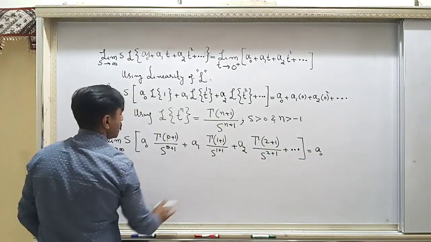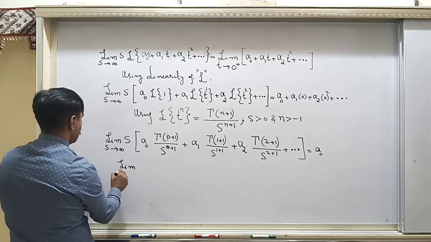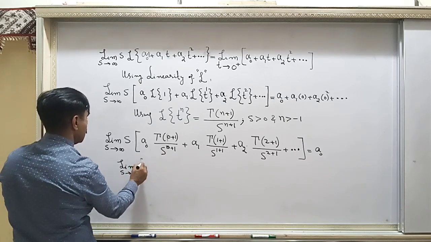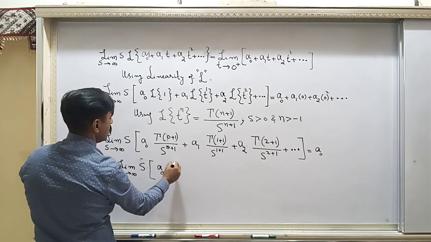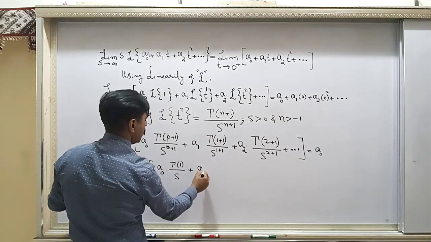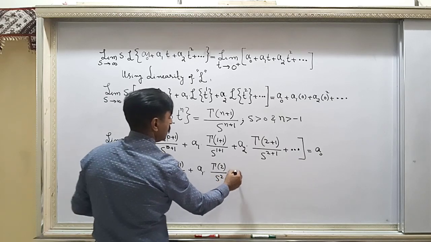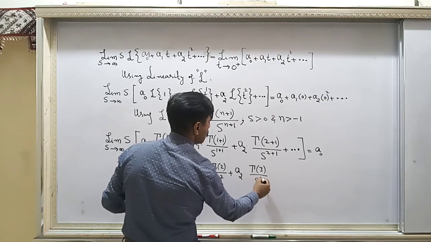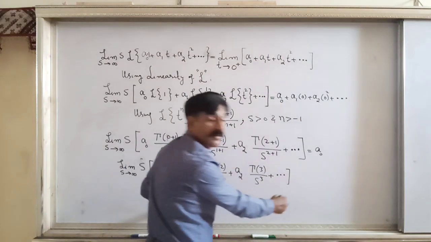Now on the left hand side what you have, limit s approaches to infinity, and there is s into, this is a naught into gamma 1 divided by s plus a1 into gamma 2 over s square, a2 into gamma 3 over s cube, and plus dot dot dot, right?